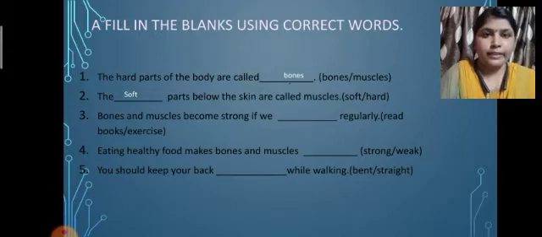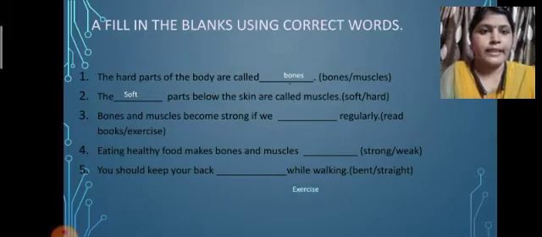Number 3, let us see. Bones and muscles become strong if we dash regularly. Read books or exercise? For making bones and muscles strong, what can we do regularly? Reading books or exercise? Yes, by doing regular exercise we can make our bones and muscles strong. So the answer is exercise.